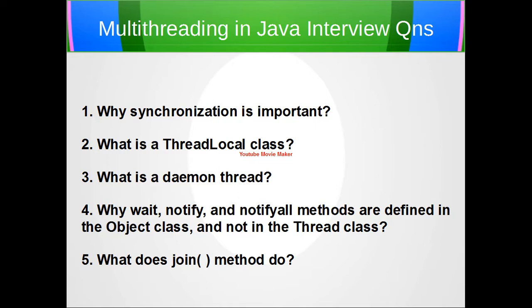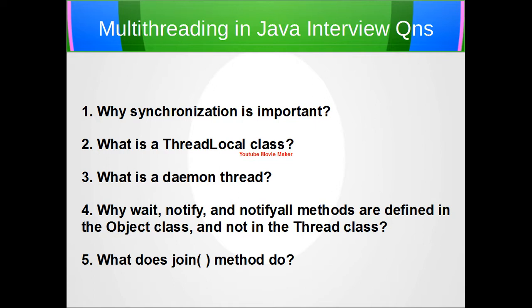So our next question is why wait, notify and notifyAll methods are defined in the object class and not in the thread class. Every Java object has a monitor associated with it. The threads using that object can lock or unlock the monitor associated with the object.